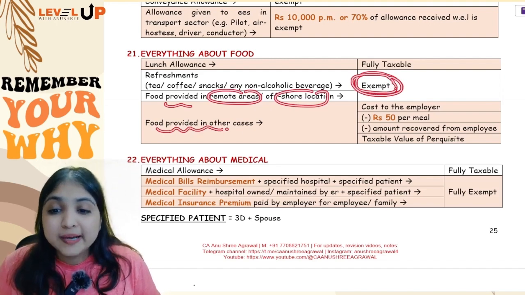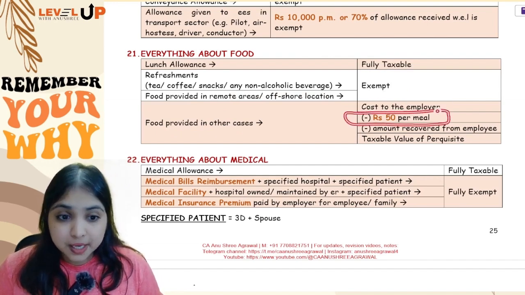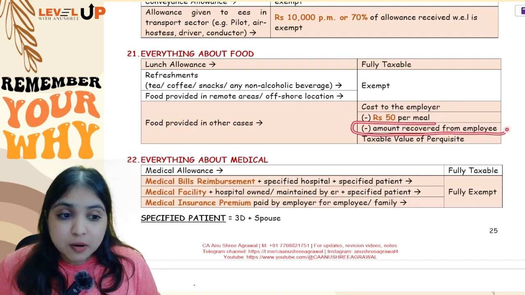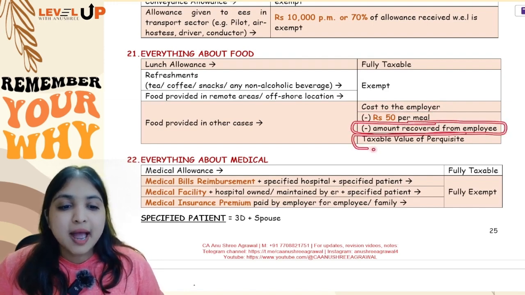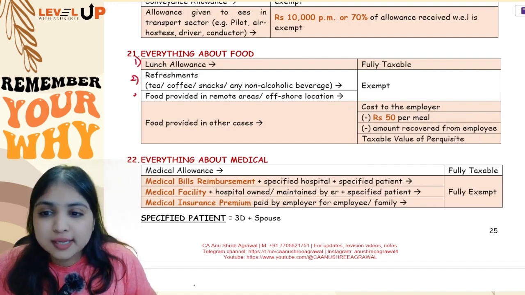But if food is provided in all other cases, then we will see what is the cost to the employer. We will subtract 50 rupees per meal. We will subtract whatever amount the employee has paid to the employer and we will get a taxable perquisite. So totally guys, there are four things over here.